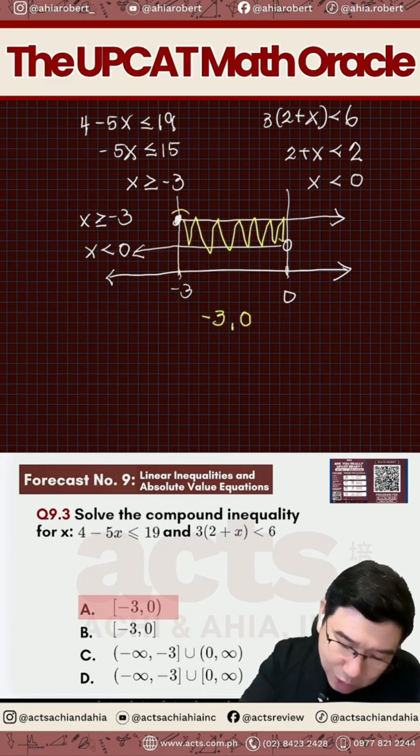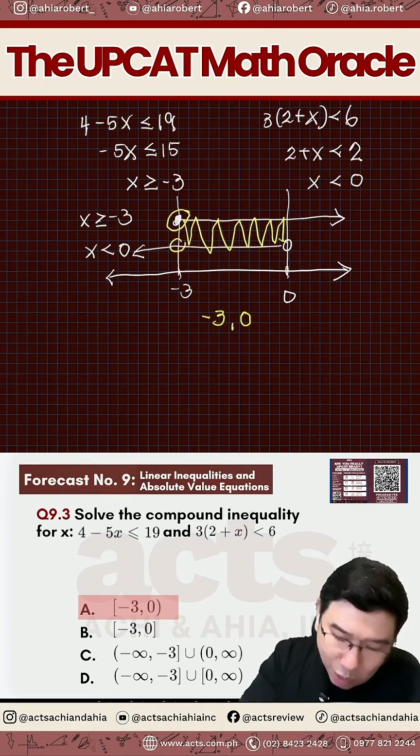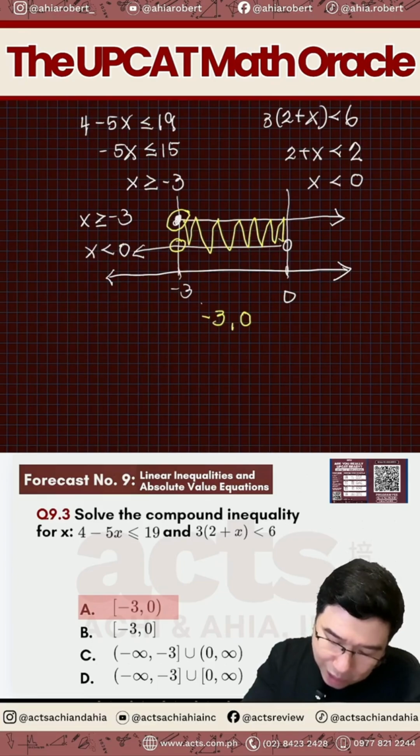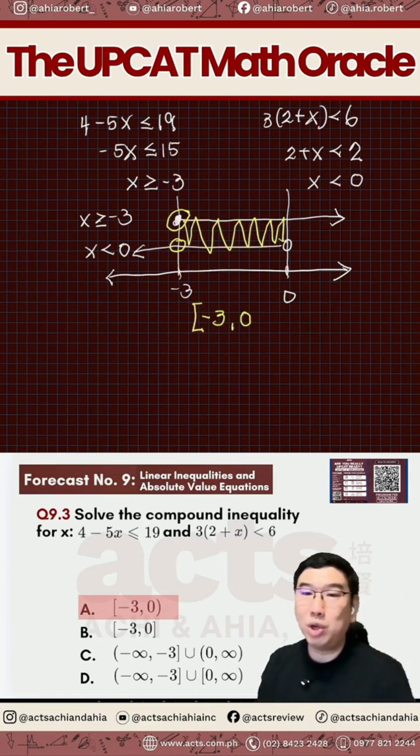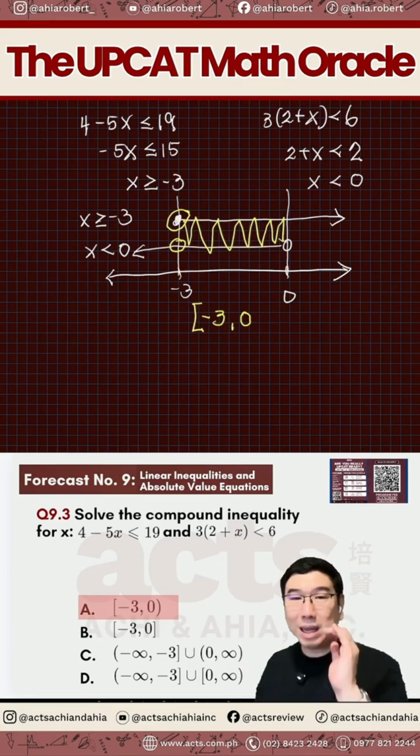So, dito sa una included. Dito sa pangalawa also included. That's why your negative 3 is included. That's why we use the bracket, okay, that means kasama siya. Okay?